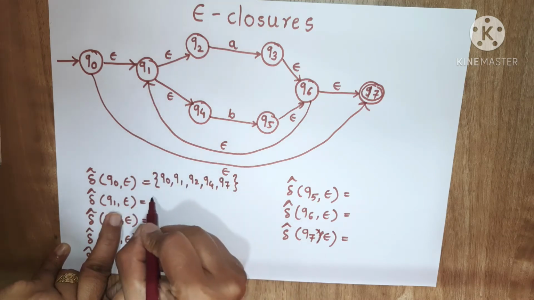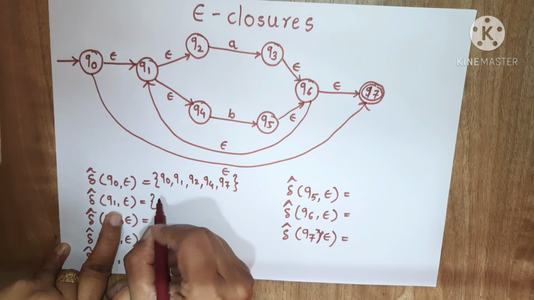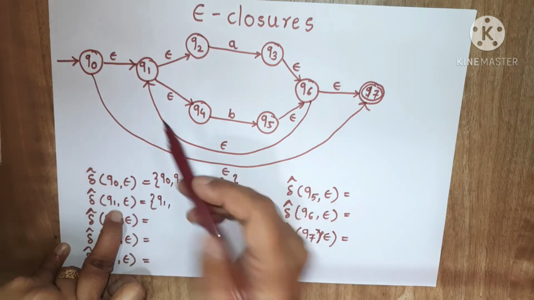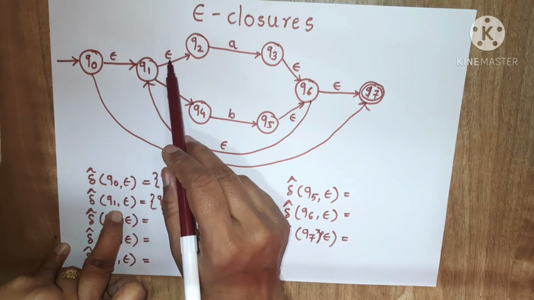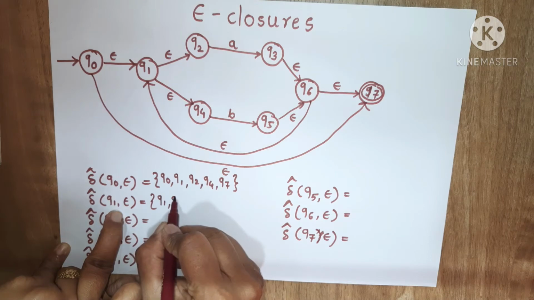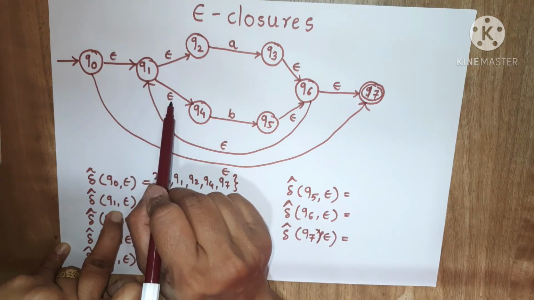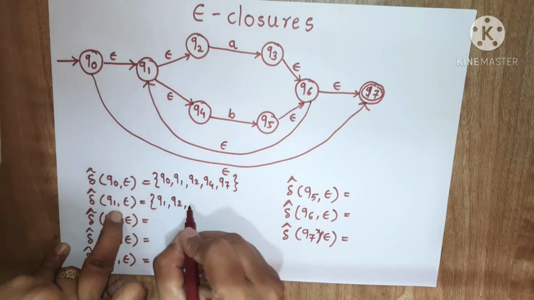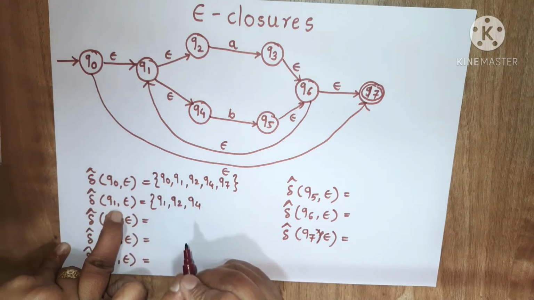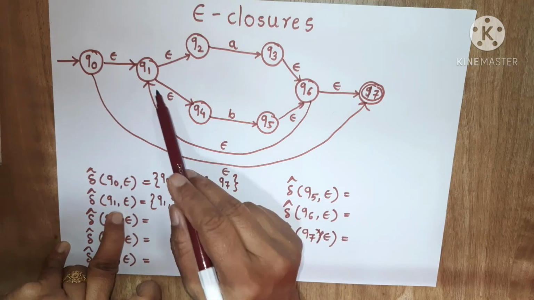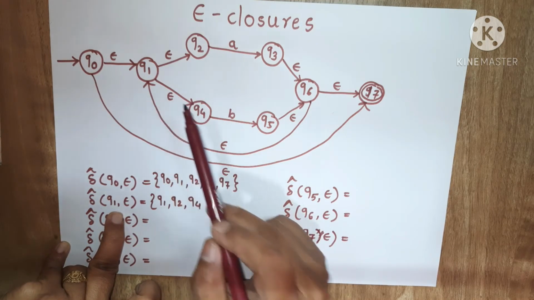As we know, every state will be present in epsilon closure of that particular state, so q1 will be there. Now from q1, by using epsilon, where can I go? I can go to q2, so q2 will be there. From q1, by using epsilon, I can go to q4, so q4 will be there. There is no other possibility to go to another state by using epsilon.